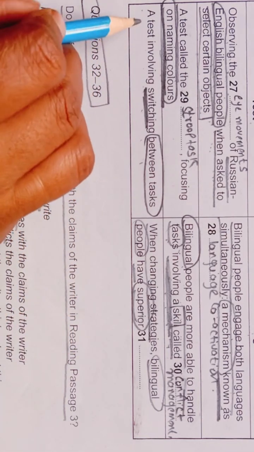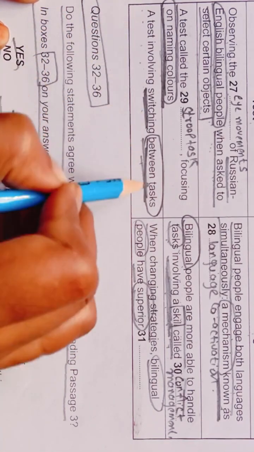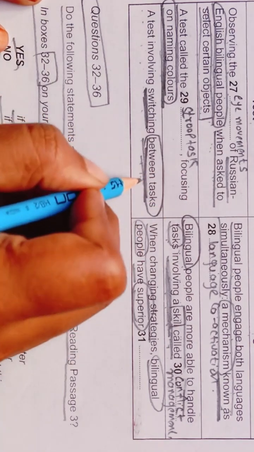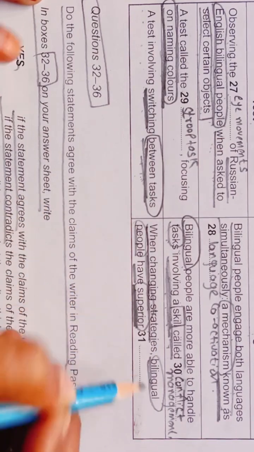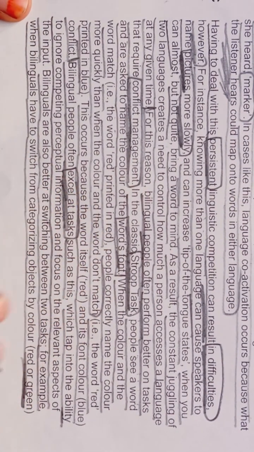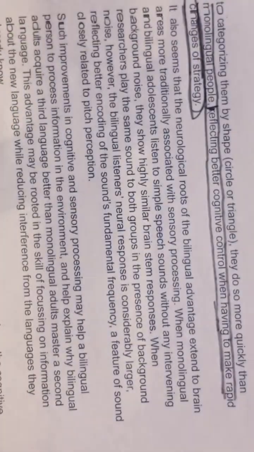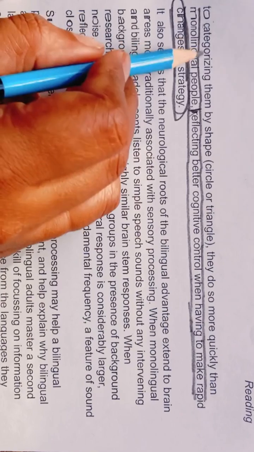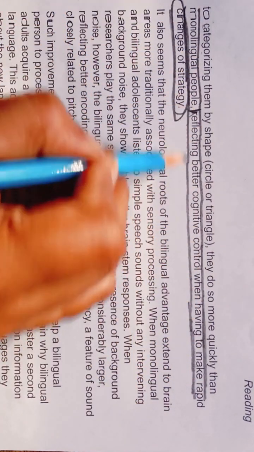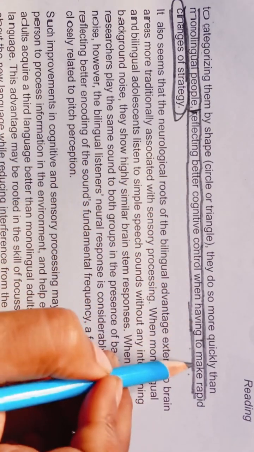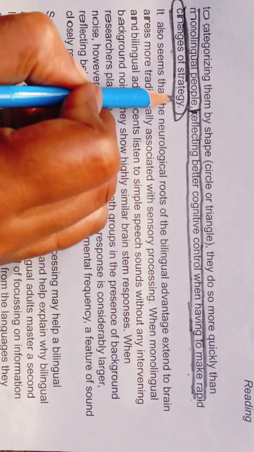And here they are asking for a test involving switching between tasks. This thing we have also seen in the same paragraph: when changing strategies, bilingual people have superior dash. So in the same paragraph we have seen switching, and this is our keyword. Switching from categorizing objects by color, red or green, to categorizing them by shape, circle or triangle. They do so more quickly than monolingual people, reflecting better cognitive control when having to make rapid changes of strategy.